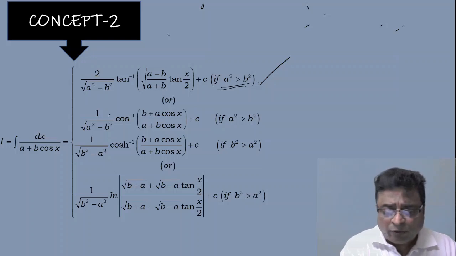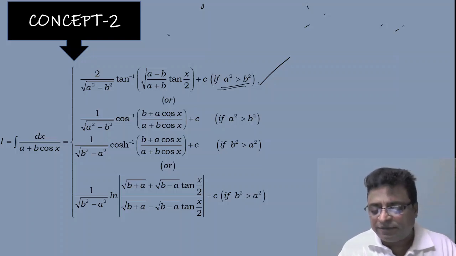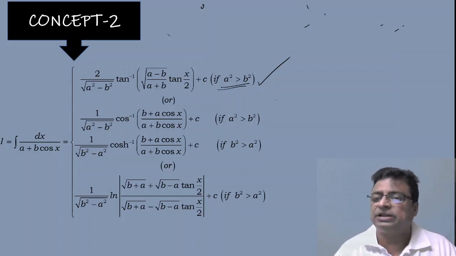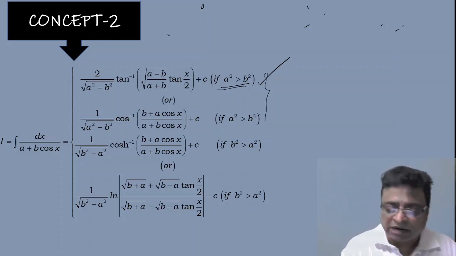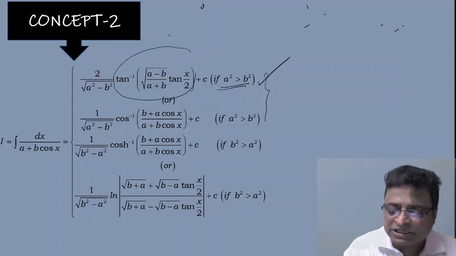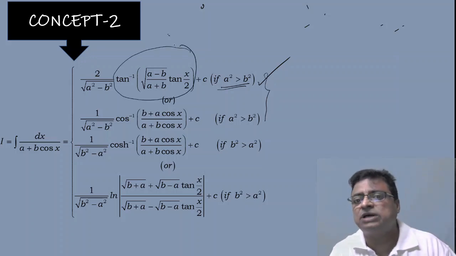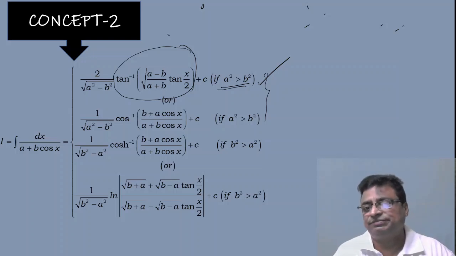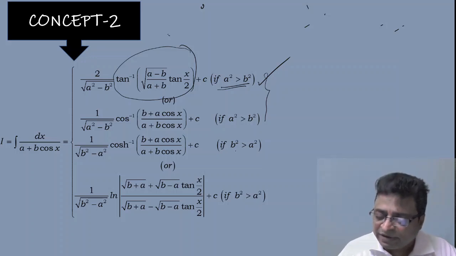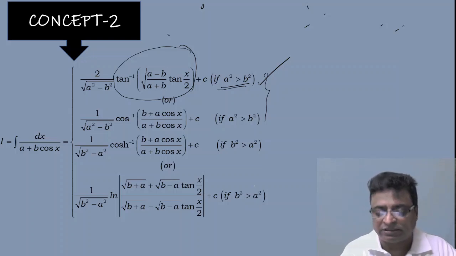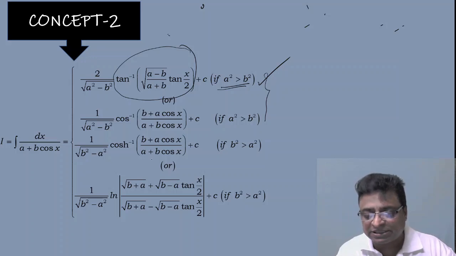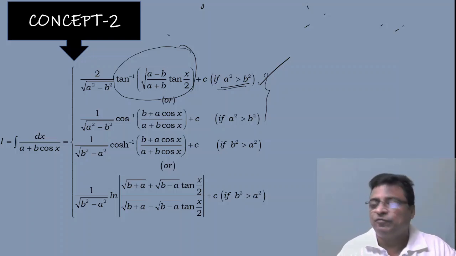Or 1 by root of a square minus b square cos inverse of b plus a cos x by a plus b cos x plus c, where a square greater than b square. Both are the same. The conversion of tan inverse of root a minus b by a plus b tan x by 2 is nothing but cos inverse of b plus a cos x by a plus b cos x. This is one of the important transformations, tan to cos. Or suppose if a square less than b square, or b square greater than a square, then the answer would be 1 by root of b square minus a square cosh inverse of b plus a cos x by a plus b cos x plus c.